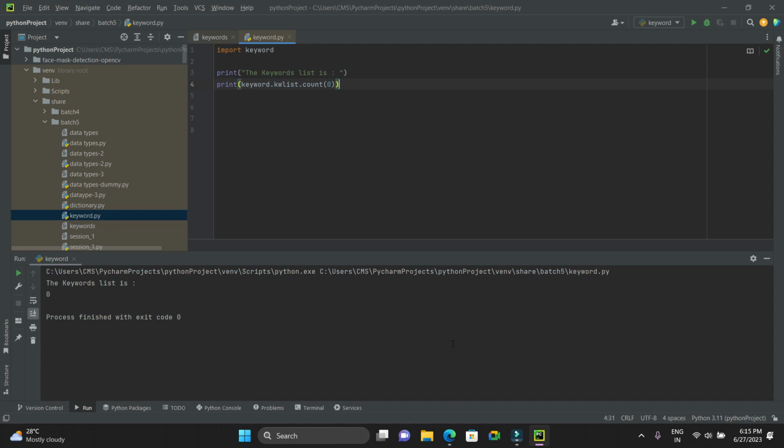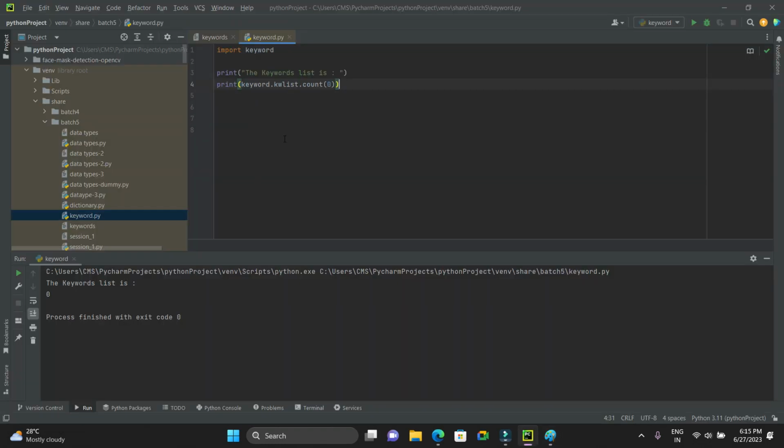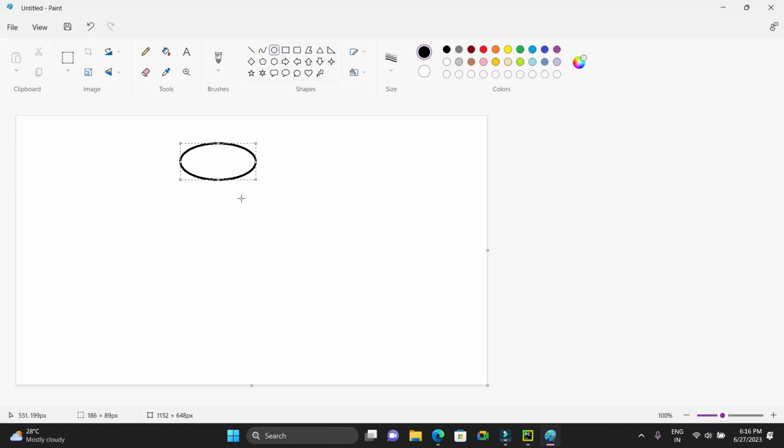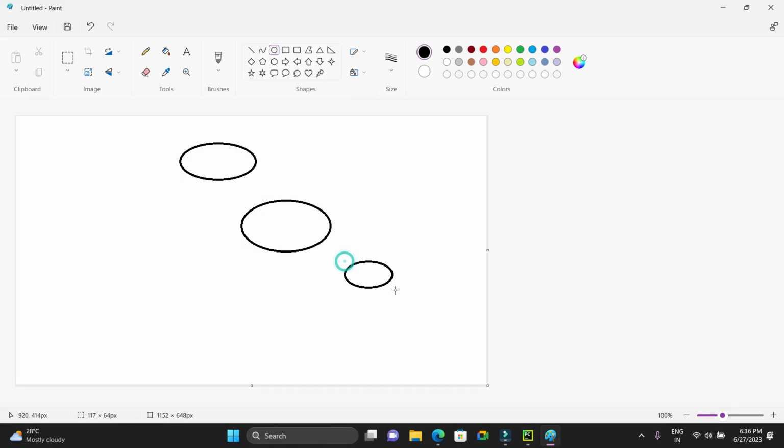Let me demonstrate with an example in Paint. First we have keyword, the main class. Then we have the dot operator, which means under it is a sub. Keyword is the main package or main class, and this is a subclass, or you can say sub package. Then kw list is the second one, and the third one, the last one, is count. So here is how things work, from here to here, from here to here.